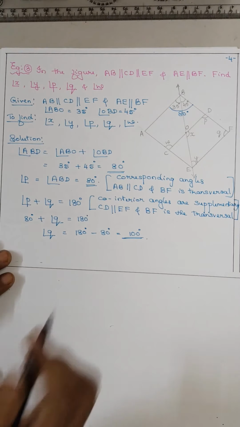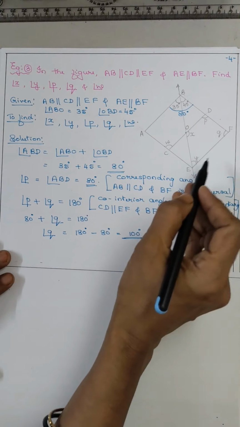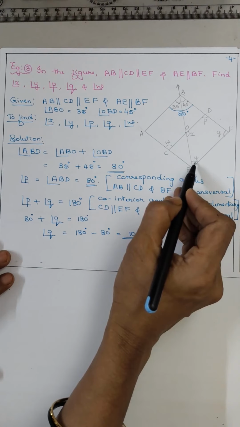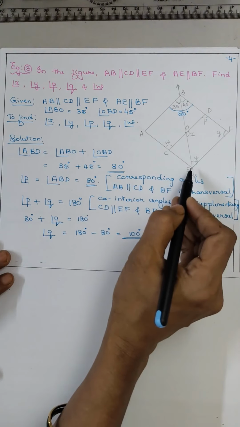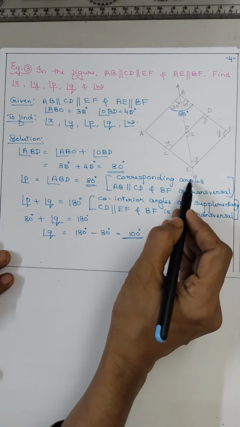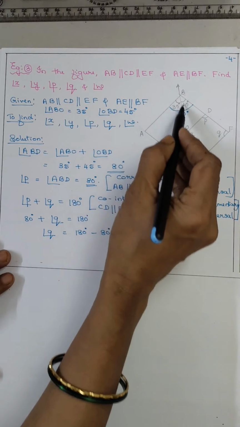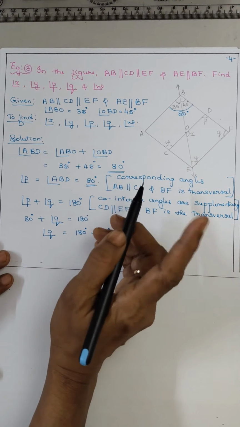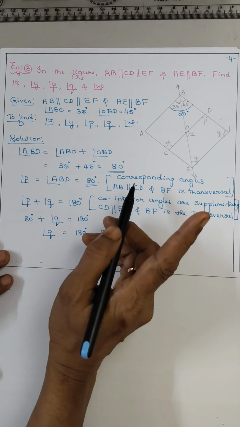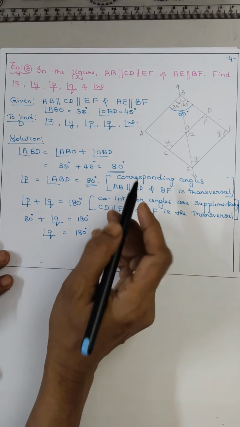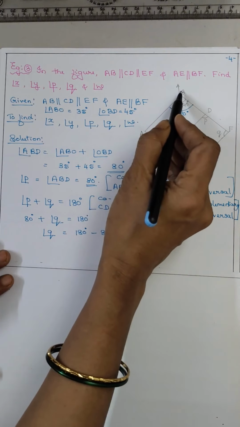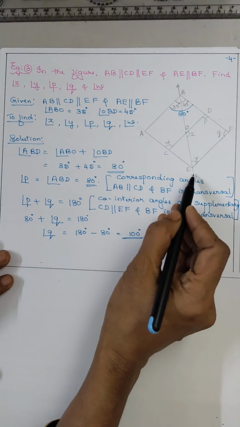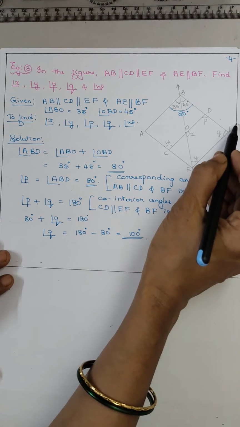Now P and Q you got. Now find out Y. To find out Y, these two lines are parallel. So AB, alternate interior angles, they form the formation of the letter Z. AB, BE, transversal EF.